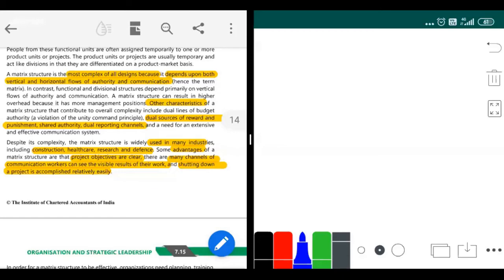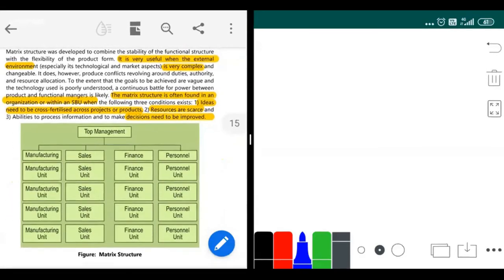If we have time, I'll explain that. Next, it is very useful when the external environment is very complex. If I'm running a division and I have one functional manager under me, then what might happen is my environment is very unstable. This functional manager might be just new and might not know about the environment outside. So another functional person can help me. This is why it is helpful.